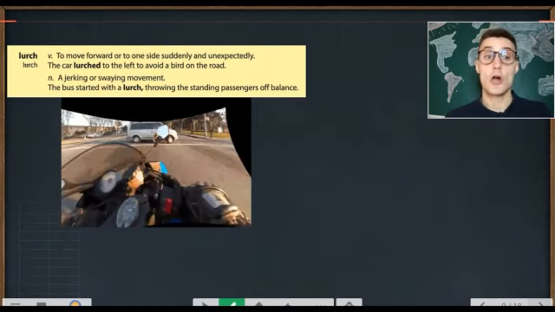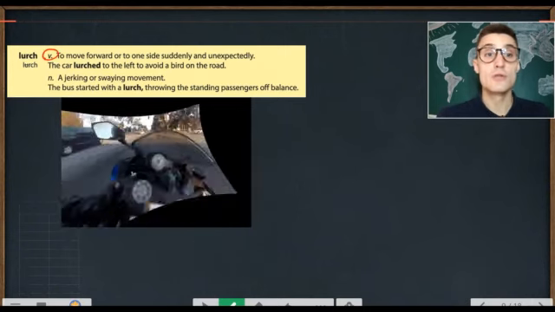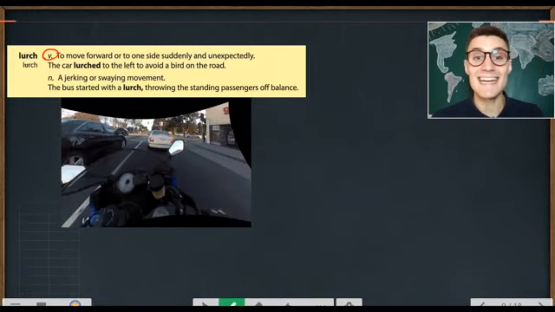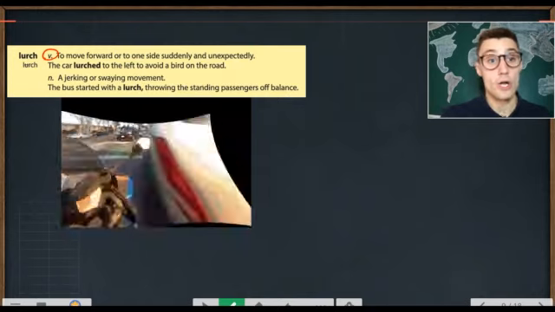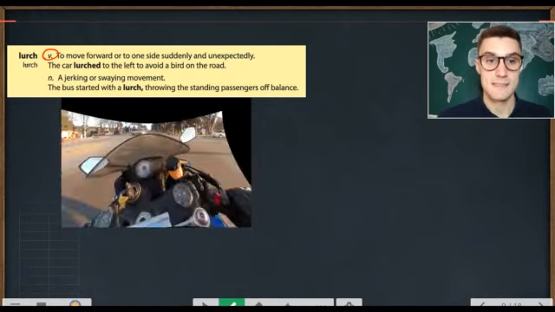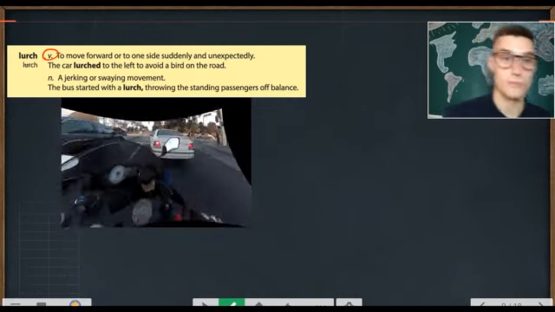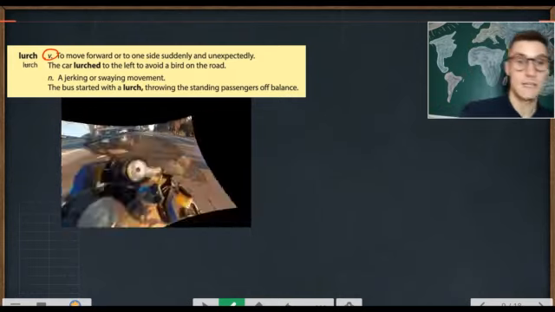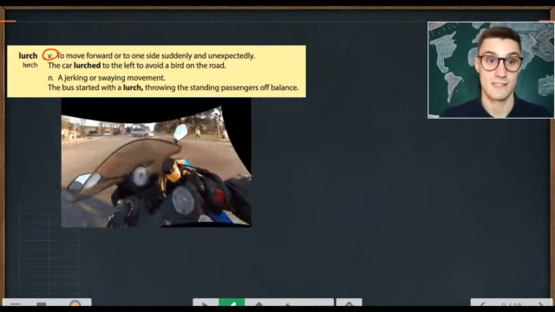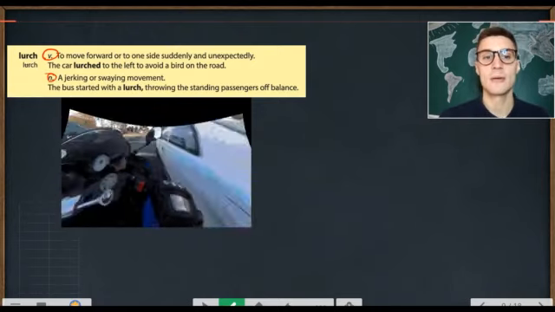Next, it is lurch. Now, to lurch is to move forward or to one side suddenly and unexpectedly. The car lurched to the left to avoid a bird on the road. See, this bike lurches to the left and then to the right to avoid the cars. Suddenly lurches to avoid the car. Wow, that looks scary. Lurch is also the name of a jerking or swaying movement.